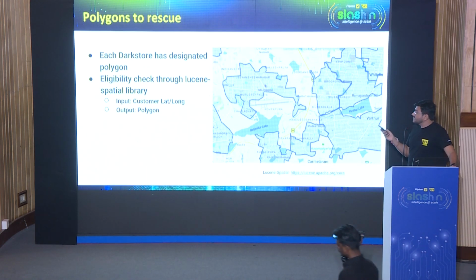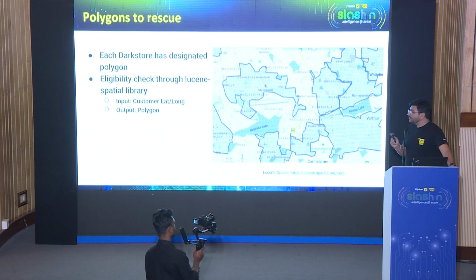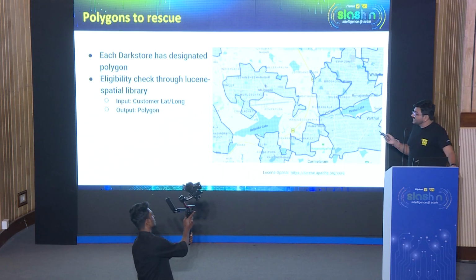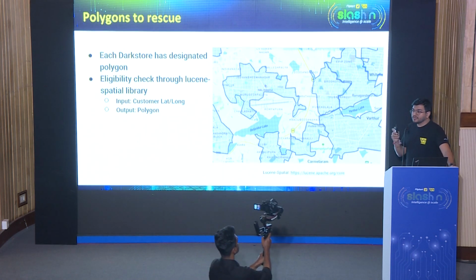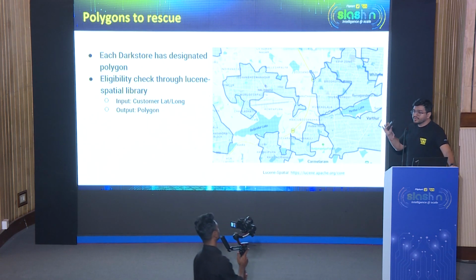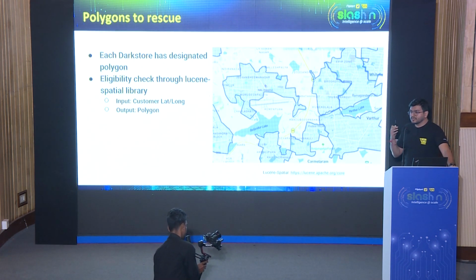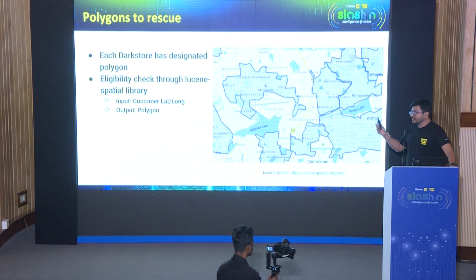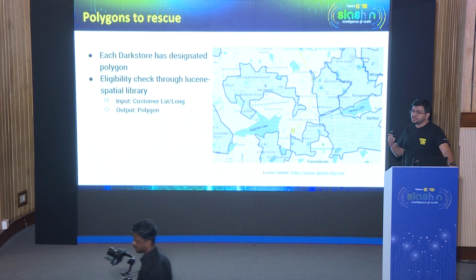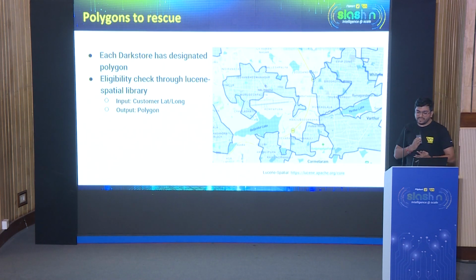Yeah, so what we did was, for each of the dark stores, we created a specific set of polygons. These polygons are an on-ground representation of how much area a dark store can service. And these polygons are continuously updated based on the previous orders, based on how the riders are riding across the regions, right? So these polygons are created whenever the dark store is onboarded and then updated at a later stage of time. Now, this identifying the area is solved.